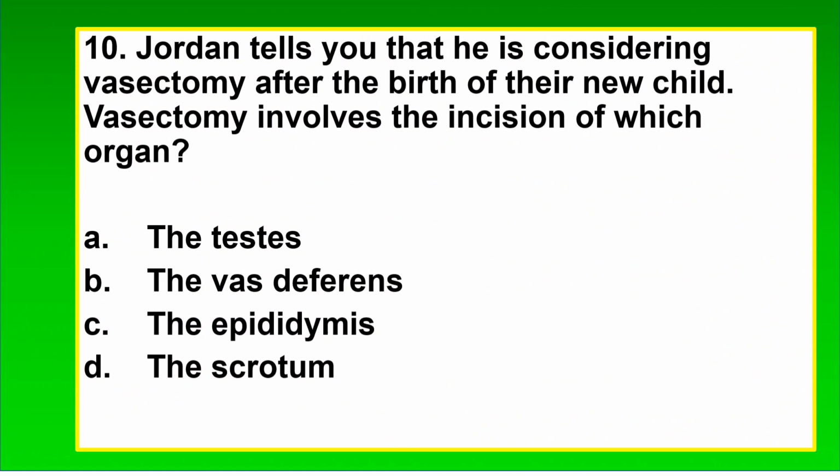10. Jordan tells you that he is considering vasectomy after the birth of their new child. Vasectomy involves the incision of which organ? A. The testes. B. The vas deferens. C. The epididymis. D. The scrotum. The correct answer is D. The scrotum, because what is being asked is the incision site.